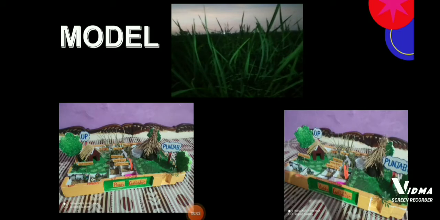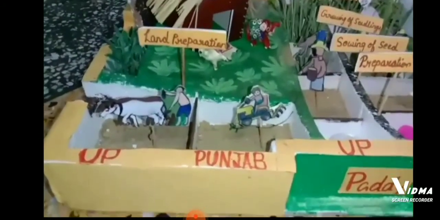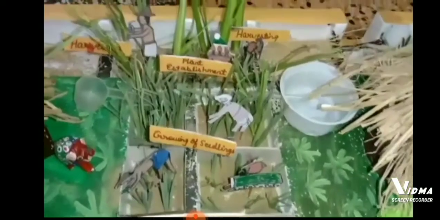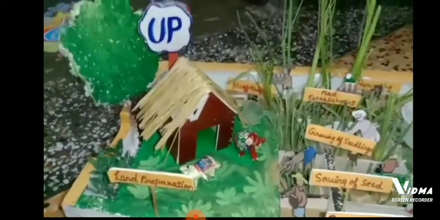Here is our model of UP and Punjab, in which we have differentiated the processes. Paddy cultivation. The first process is land preparation. The second one is preparation of seed. The third one is sowing of seed, then growing of seedlings, then plant establishment, then harvesting, and finally by the process of winnowing we get our paddy.